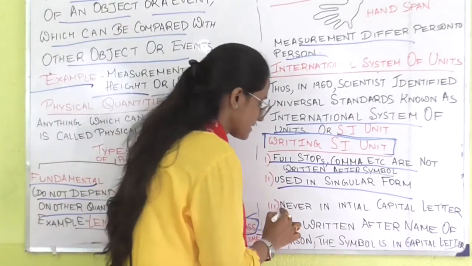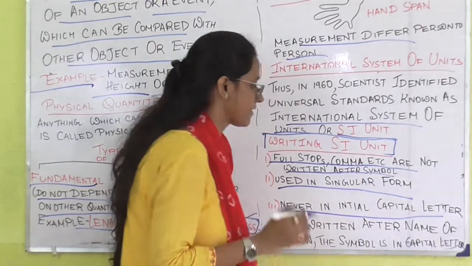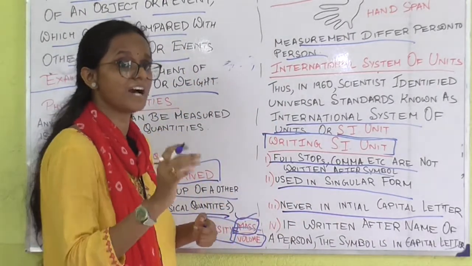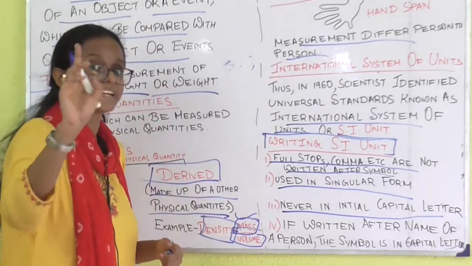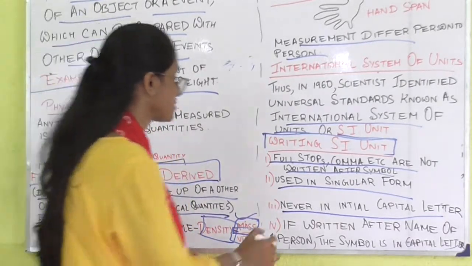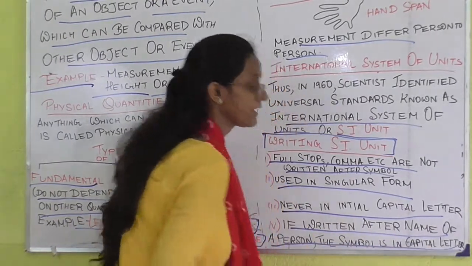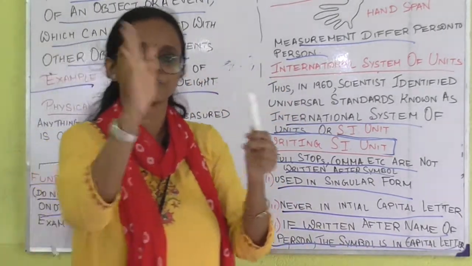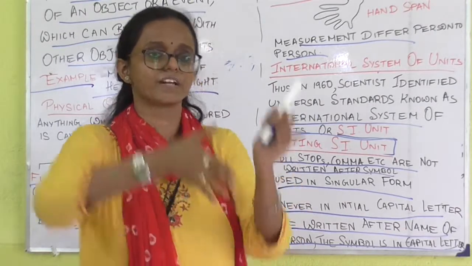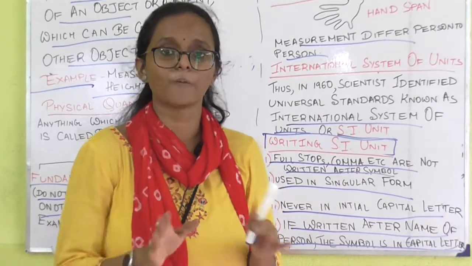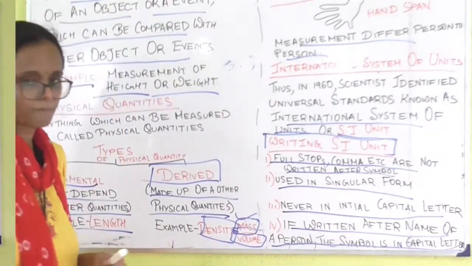Next, never an initial capital letter. We will never write the units in capital letters. But there is one exception. What is that exception? If written after the name of a person, the symbol is in capital letter. So if we are writing the symbol after the name of a person, then it will be in capital letter. I hope everybody understood this.